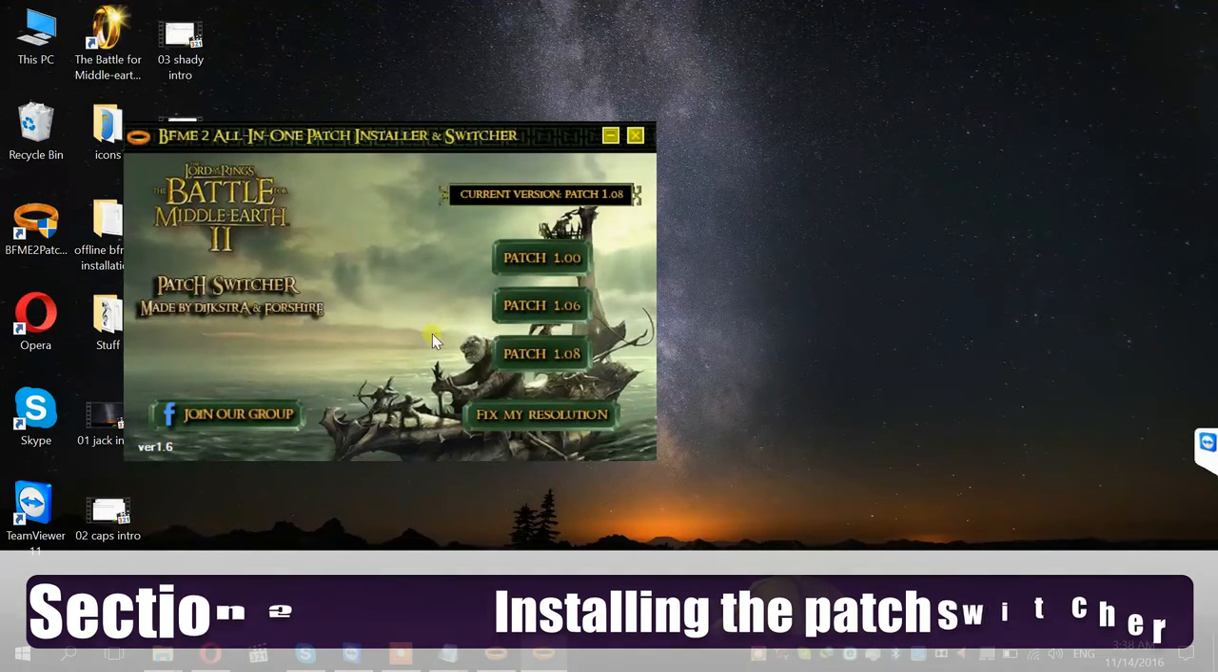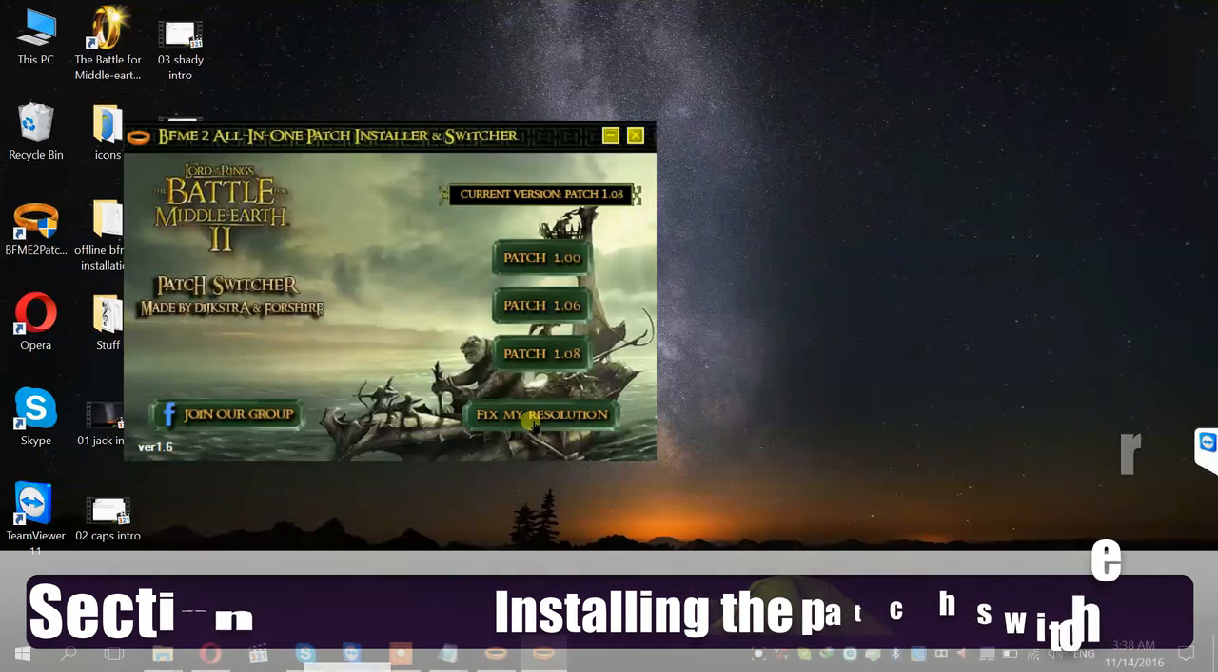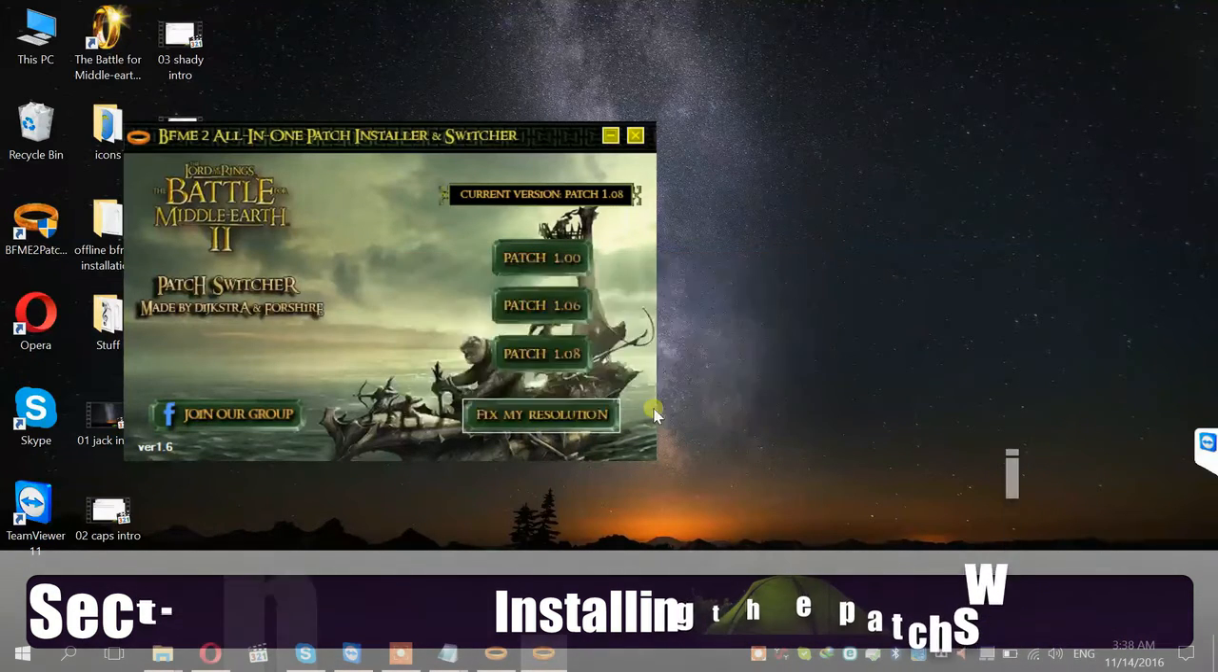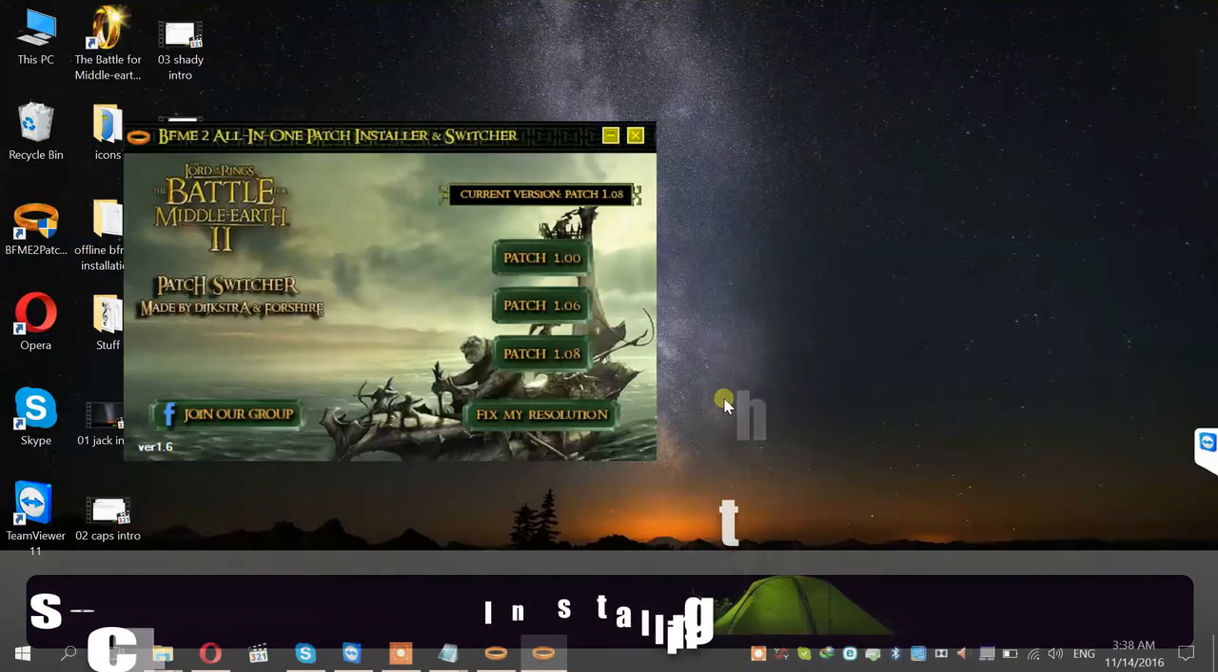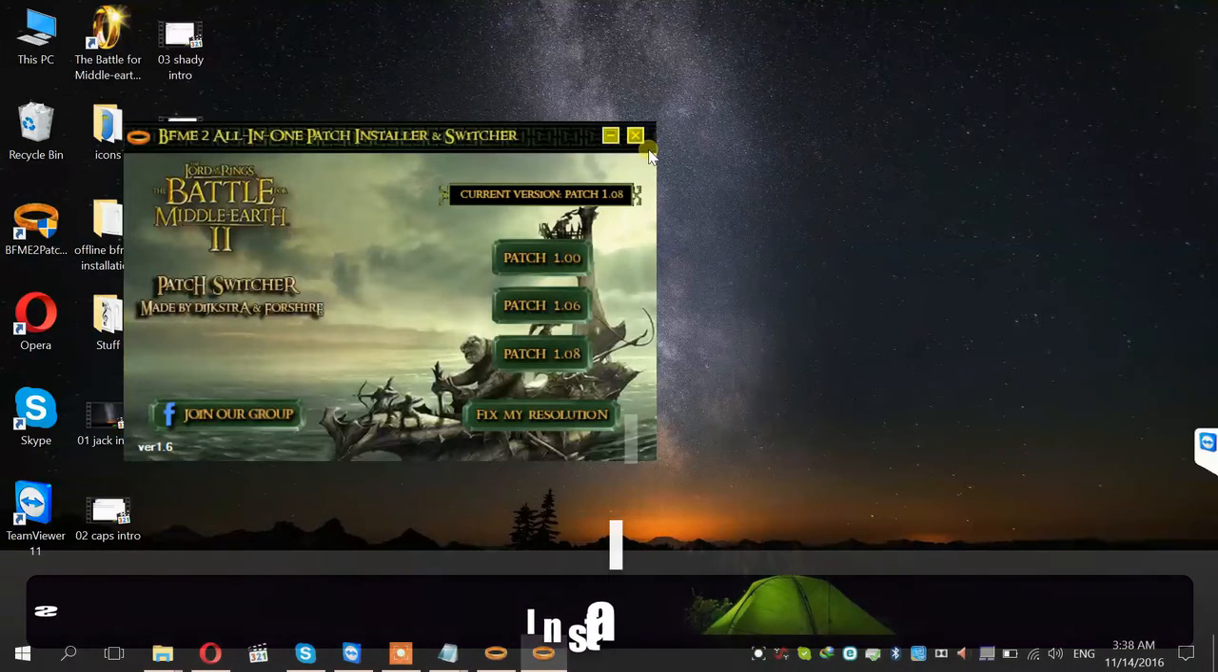Okay, now you can fix the resolution. Click OK. Here it is. Your resolution is fixed. Click OK and close your patch switcher.